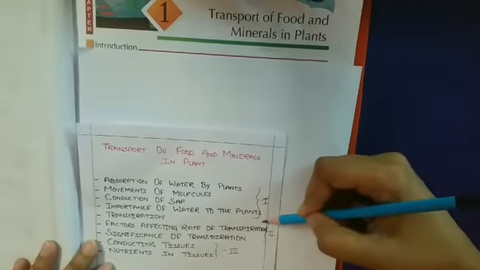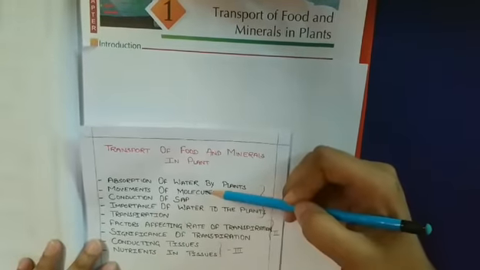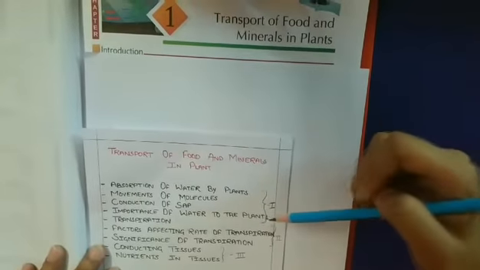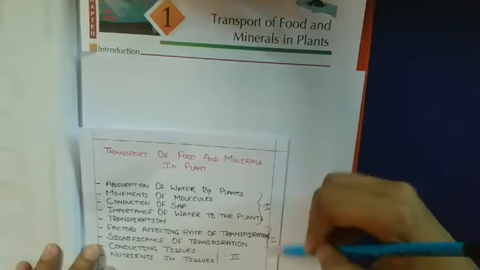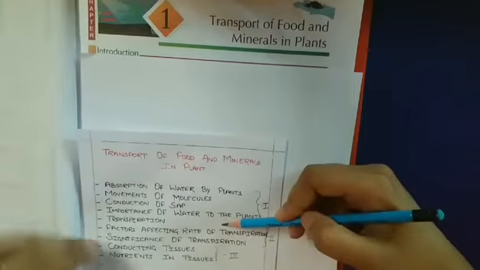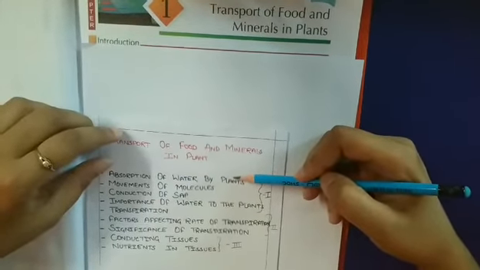So in the first part we will be taking absorption of water by plants, movement of molecules, conduction of sap, and importance of water to the plant. In today's video I will complete all these 4 topics. Thereafter in 2 more videos I will complete the chapter. So, absorption of water by plants.